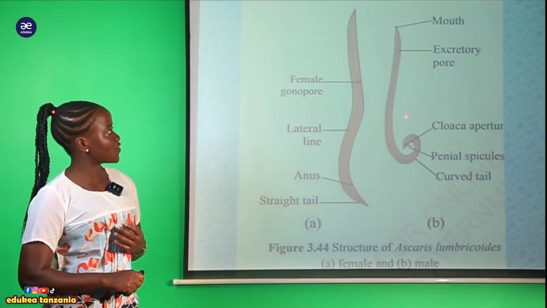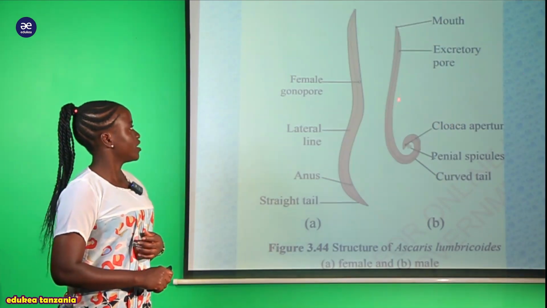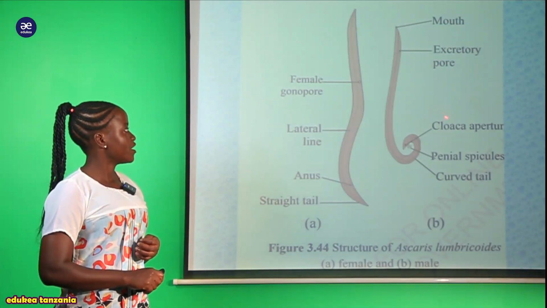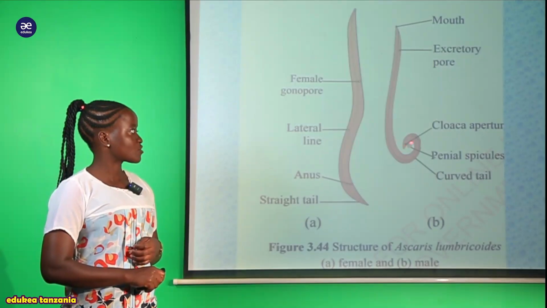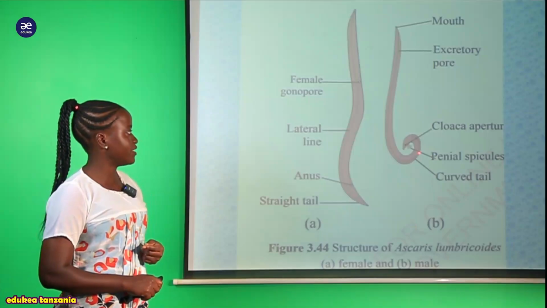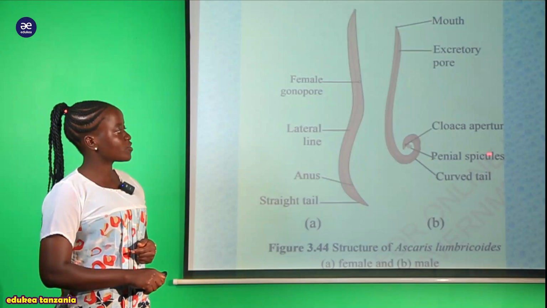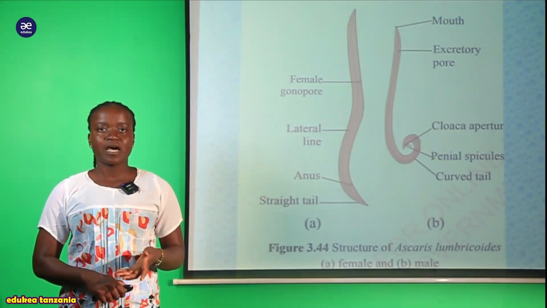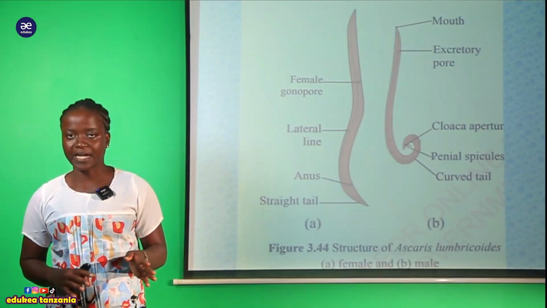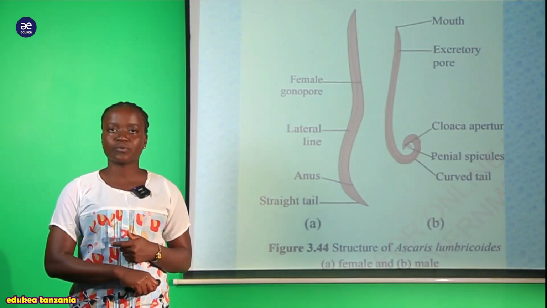But when we are looking at the male now, you can see they have a mouth for ingestion of food, and also they have an excretory pore for removing of waste. And also they have a cloacal aperture. This cloacal aperture is the same as the anus. Kwa hii inasaidia ku remove the fecal material. And also they have penile spicules. Hii inasaidia for the purpose of reproduction. And also they have these curved tails for different kinds of movement. So hiyo ndiyo structure ya hii tunaita Ascaris lumbricoides.